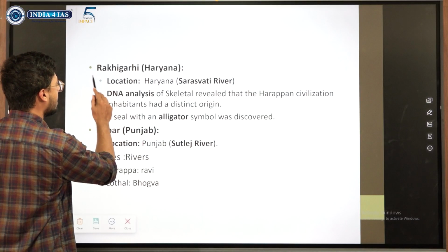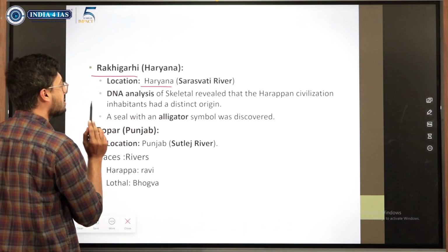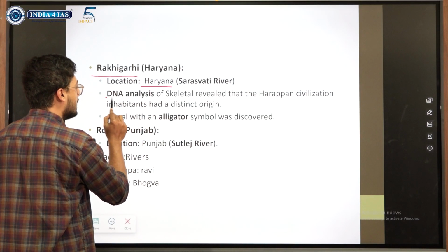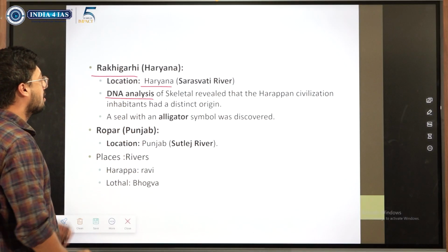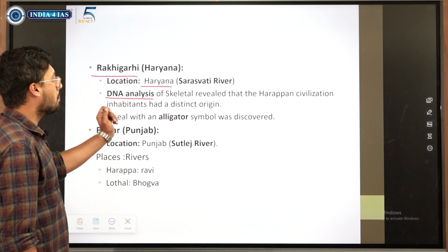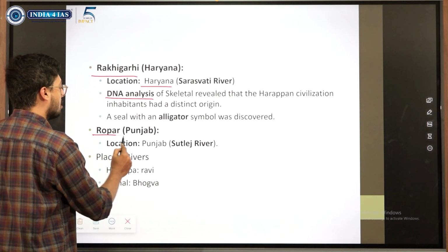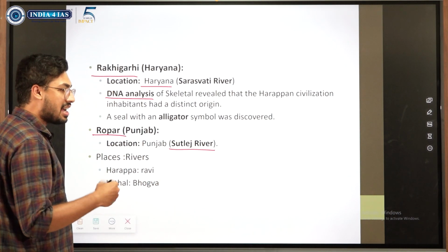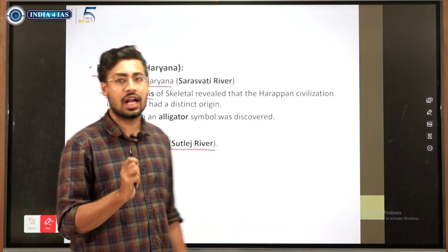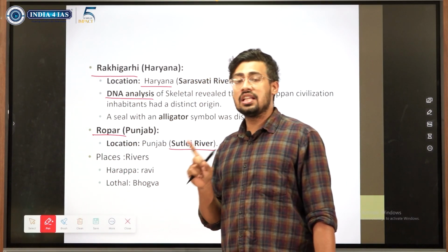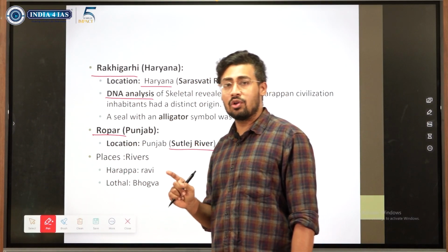Similar thing, Rakhigarhi. One thing is that it is in Haryana, and it was through the DNA analysis from this spot that they concluded that Harappan people had a distinct origin. Ropar, the Satluj river passes through it. So which river passes through which Harappan site, we'll have to understand, because in the PYQ they asked it in match the following. They could ask it again.